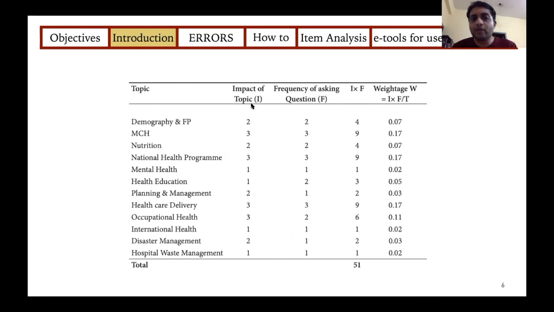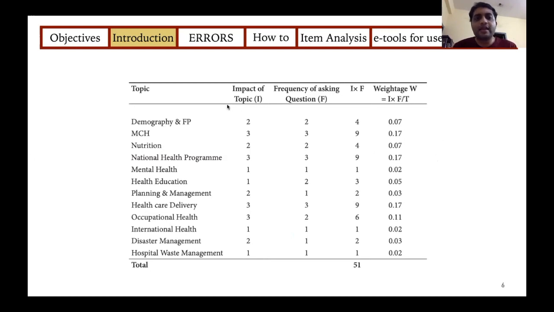So first you have to decide the impact, the frequency, you have to multiply the two, then you have to get the weightage by dividing this number by the total that you get, and you convert it into percentage by multiplying it to 100. So it will become 7%. So this must be the percentage of your total MCQs that you test. So if the total MCQ is 60 marks, then this will be 7% out of 60 marks. So to make it simple, I told you as 100 marks, so that the 7% becomes literally 7 marks.